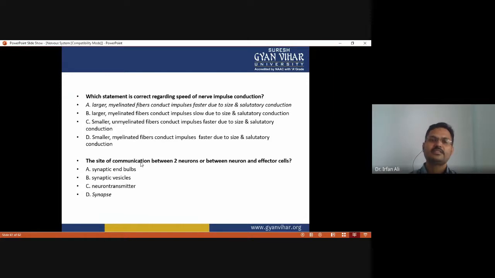Which statement is correct regarding the speed of nerve impulse conduction? The larger myelinated fiber conducts impulses faster, due to its size and surface conduction. So option A is correct. The site of communication between two neurons or between a neuron and an effector cell is called a synapse. This is a small gap present between neuron and neuron, and between neuron and effector cell.